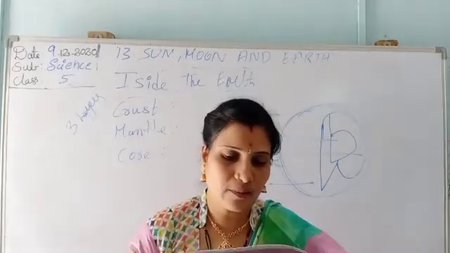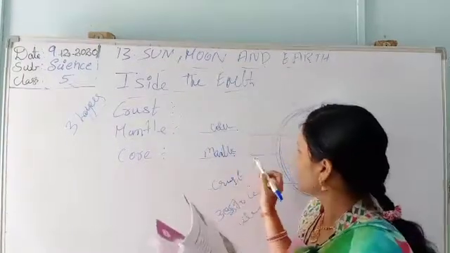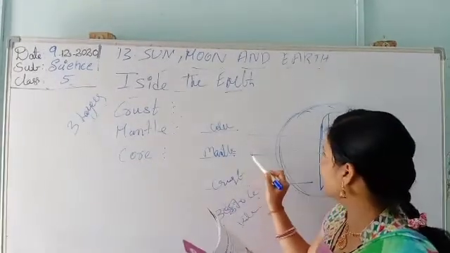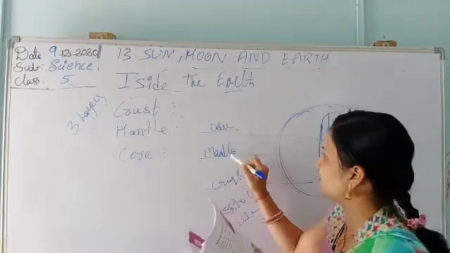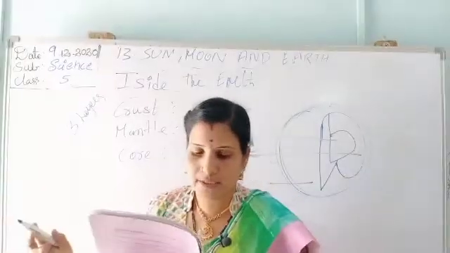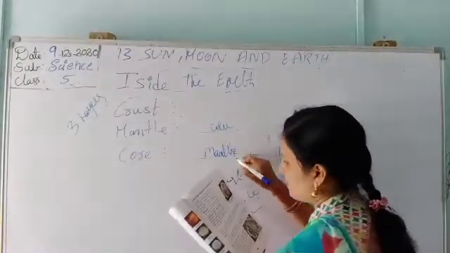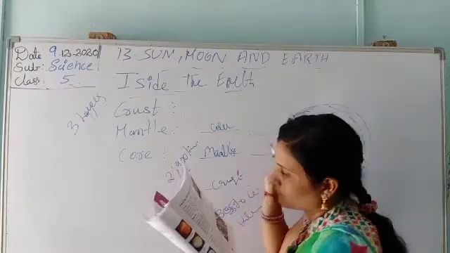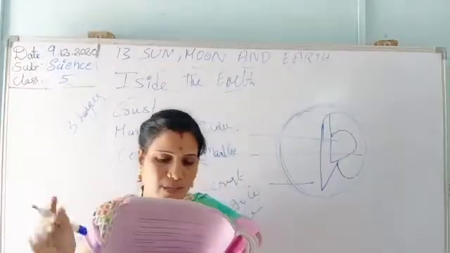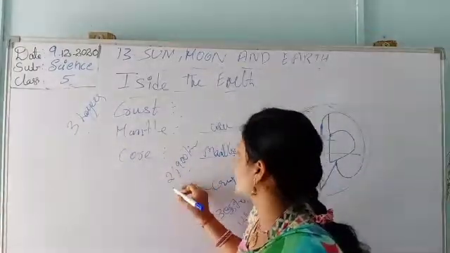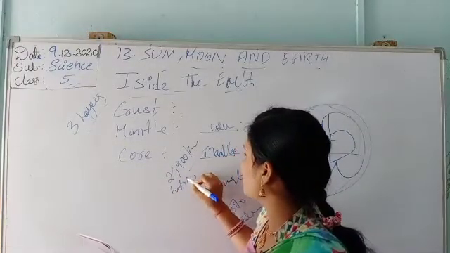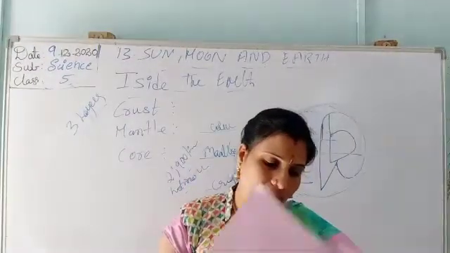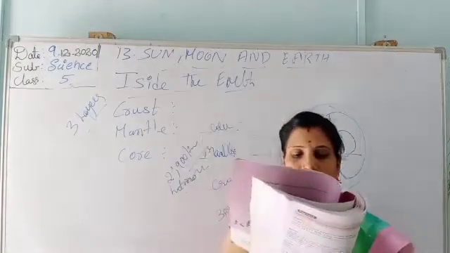Next, the mantle, the region between crust and core. The region between crust and core of the earth is called mantle. The mantle lies in the middle between these two. The thickness of the mantle is approximately 2900 kilometers, and it is made up of hot rocks. Temperature and pressure are higher or lower than the core.